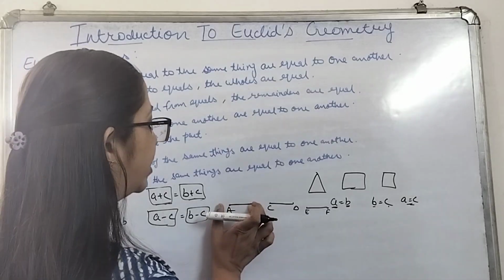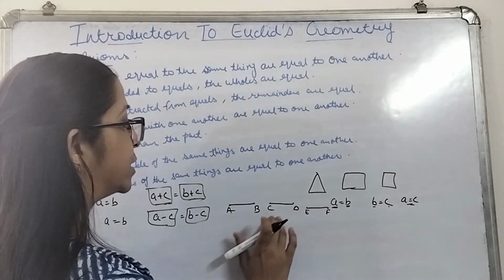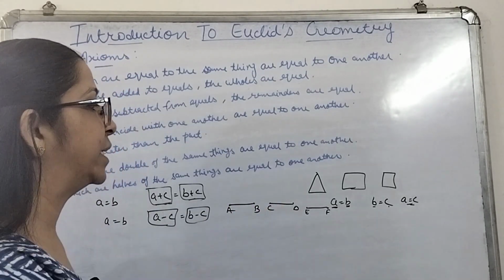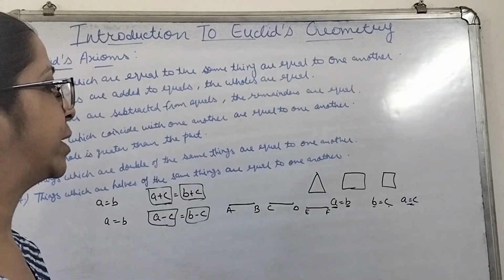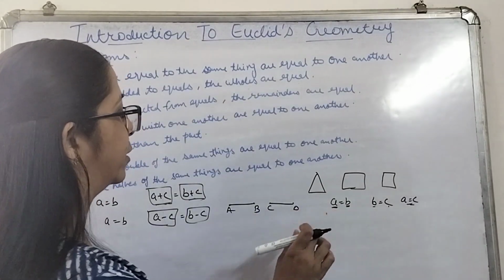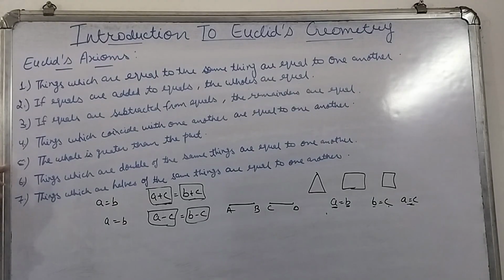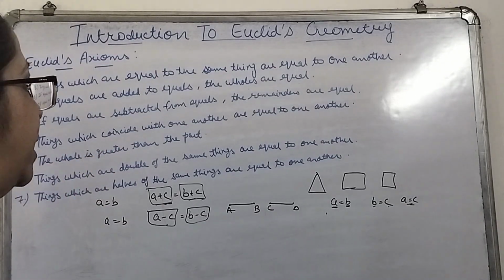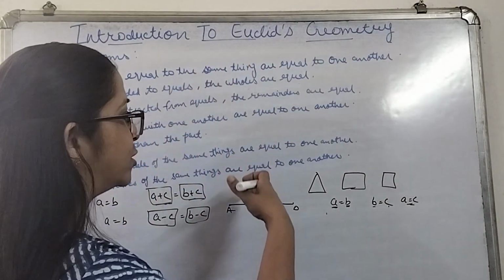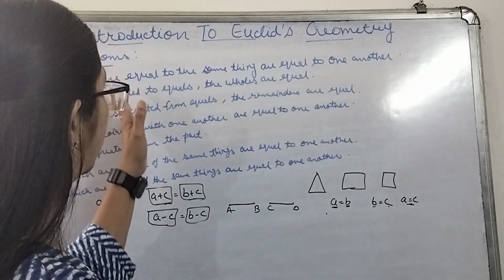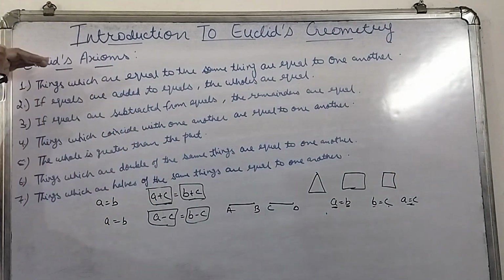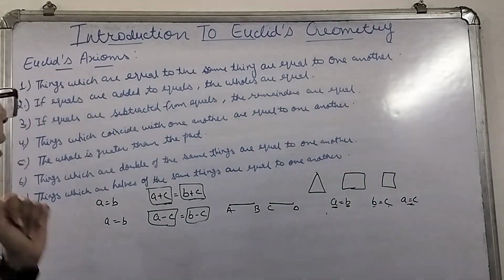That simply means if there are two lines which are overlapping each other, which are coinciding with each other, in that case both of them will be equal. This is not required. They both will be equal. The fifth says the whole is greater than the part. We already know all these things, but initially they were the axioms written by Euclid.